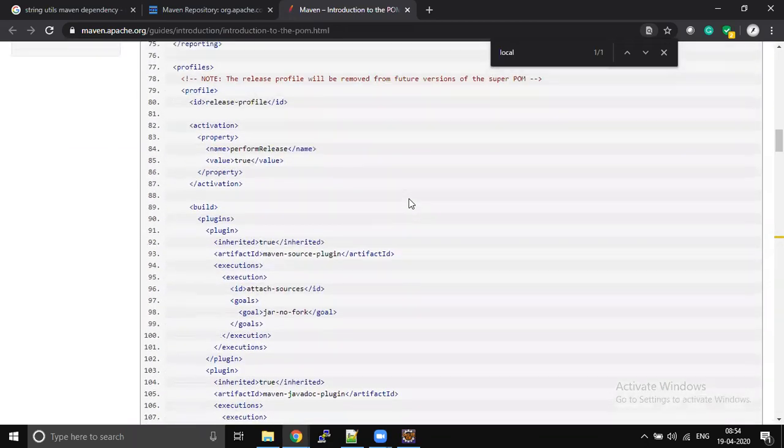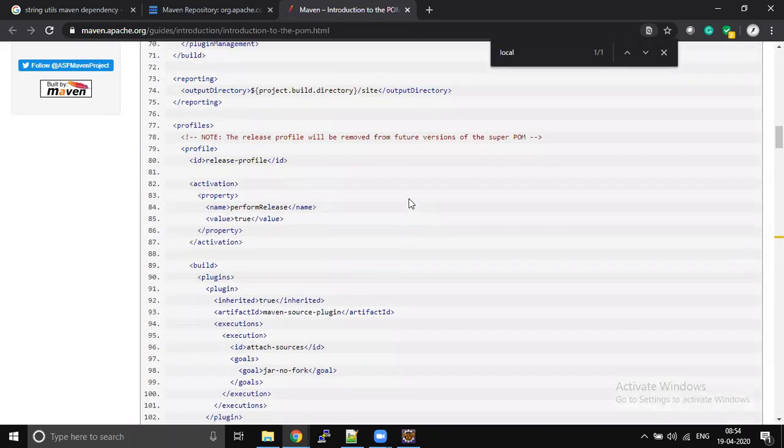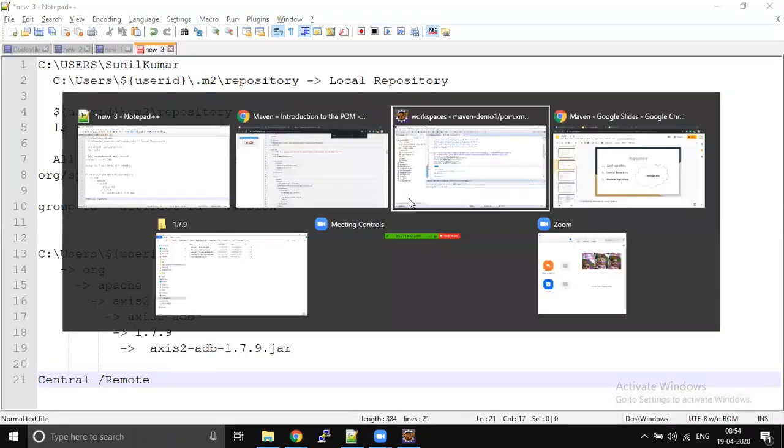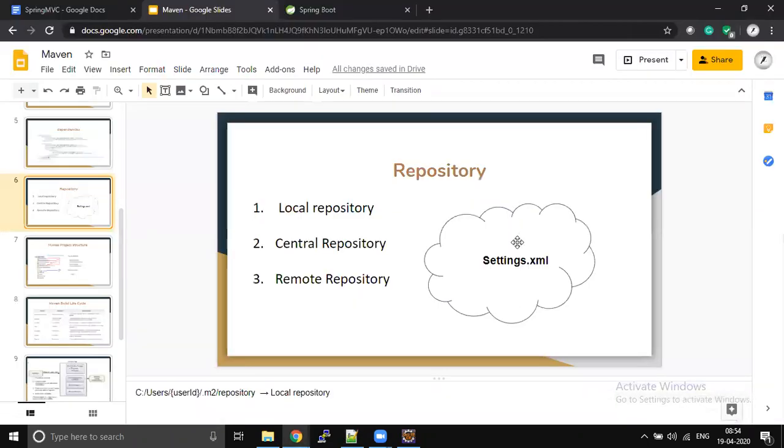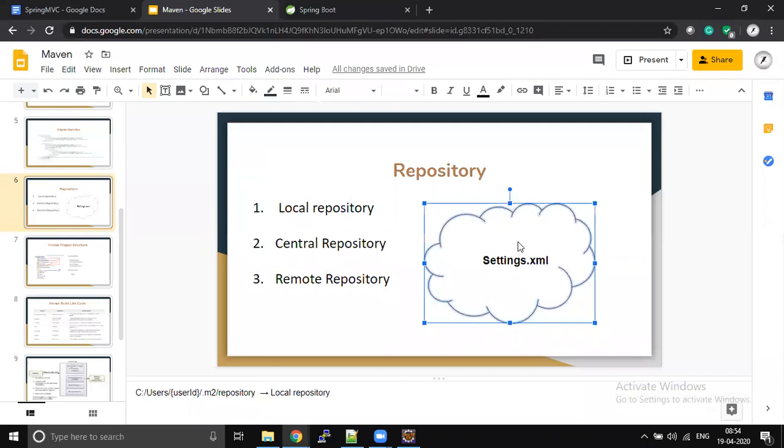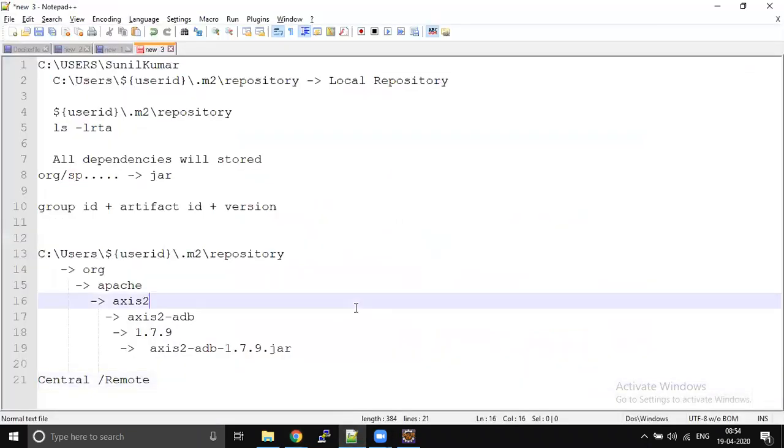I think by using the pom.xml file we can't change the local repository. By using the settings.xml file, we can change the local repository. We will discuss what the settings.xml file is in a few minutes.